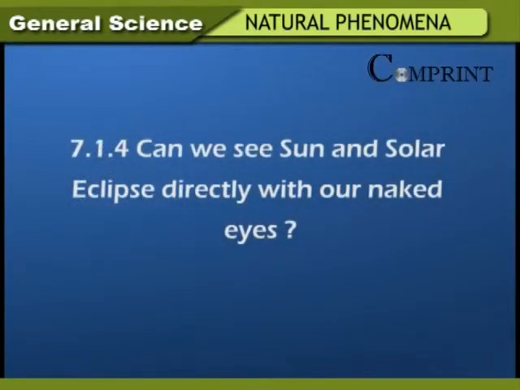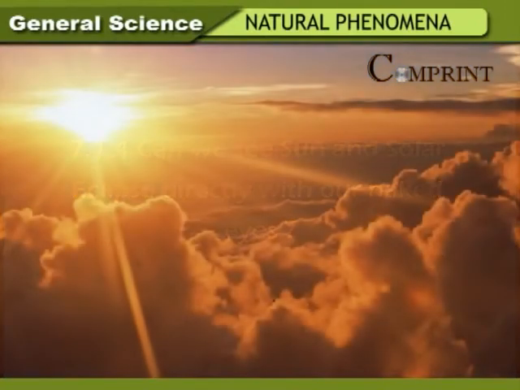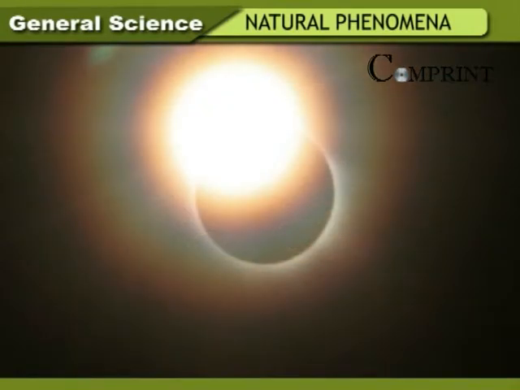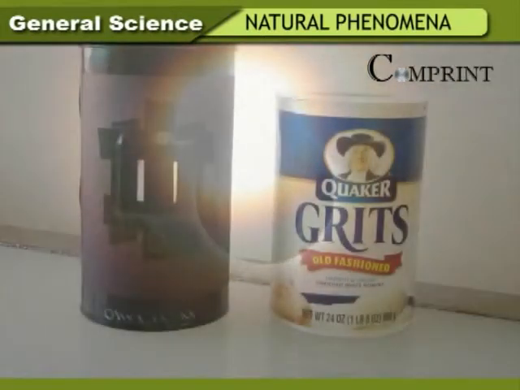Can we see the sun and solar eclipse directly with our naked eyes? We should not see the sun directly with the naked eye. If we do, the bright rays emitted by the sun will damage the sensitive part of the eye and there is a scope for the loss of sight. We should not watch a solar eclipse with the naked eye either. Black glasses or X-ray films can be used to observe a solar eclipse. A pinhole camera is more suitable for this purpose.